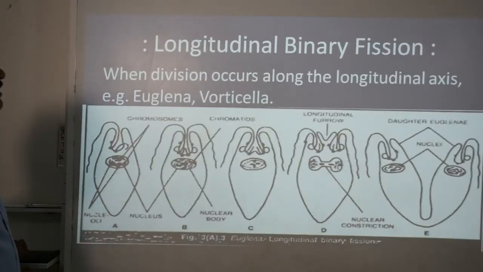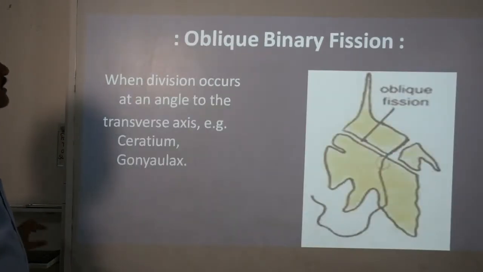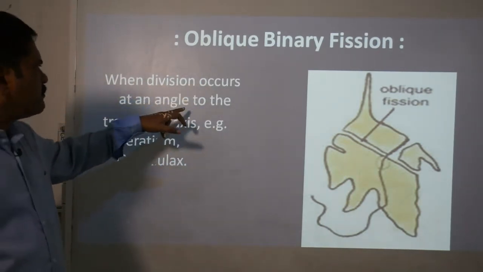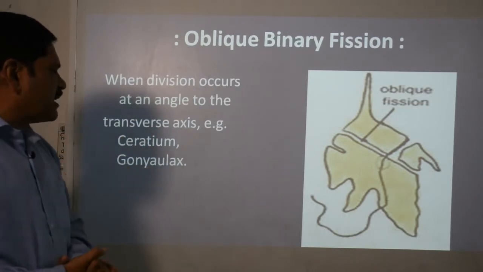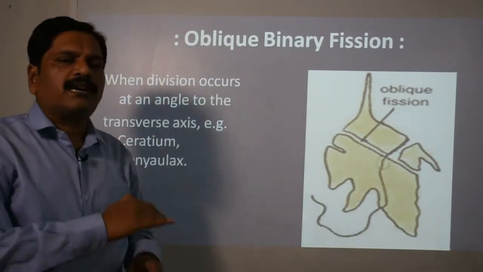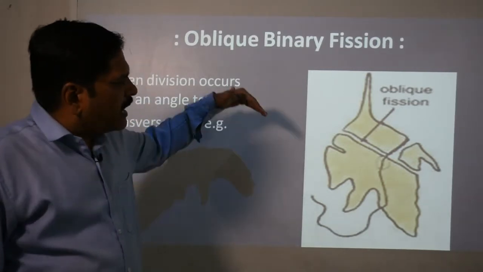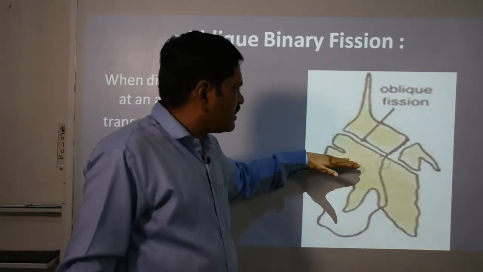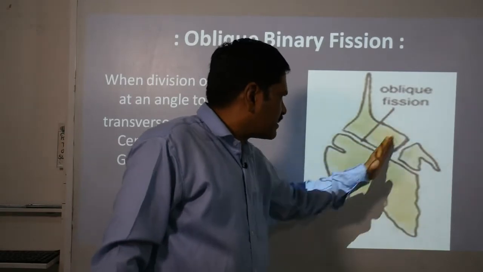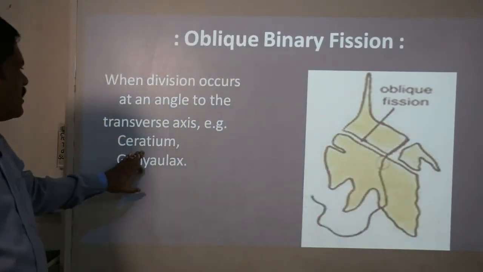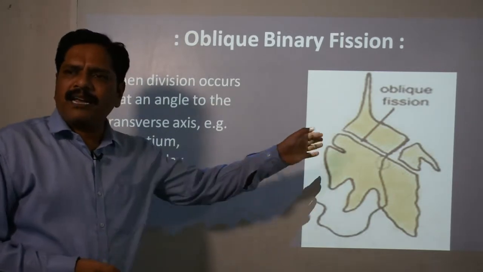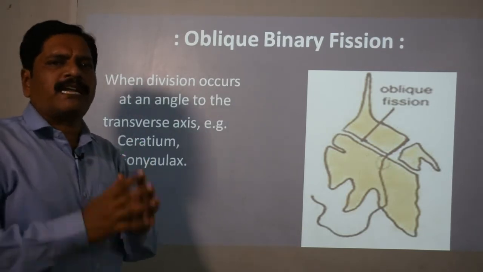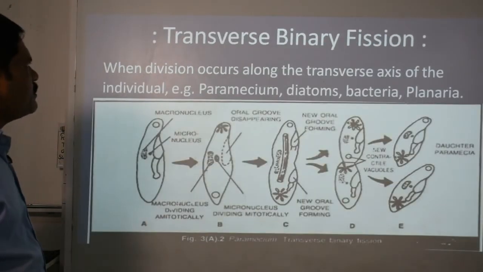Okay. So after this longitudinal binary fission, we are going to discuss the next one, that is the oblique binary fission. Clear? Oblique means what? When division occurs at an angle to the transverse axis, that means neither vertical nor transverse. See that this is the transverse axis; except for this transverse axis, when it divides from any other axis, then it is called oblique fission. And Certatium is the best known example. Again, the composition of the nucleus is very simple. It is quite a simple type of organism in which this kind of reproduction is observed.